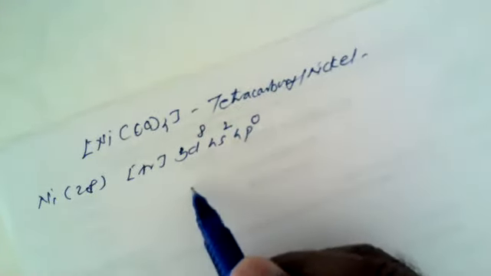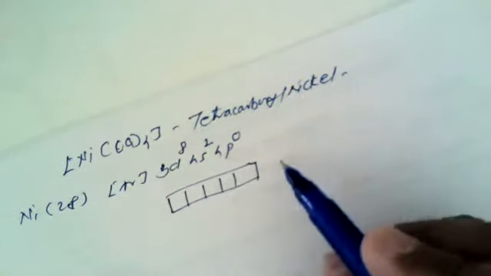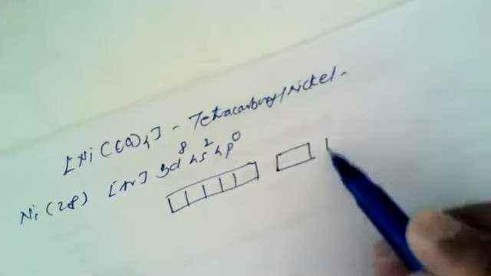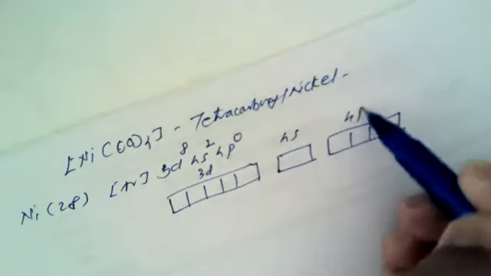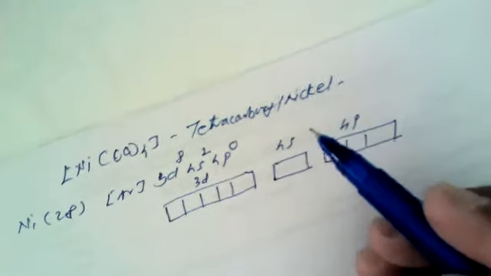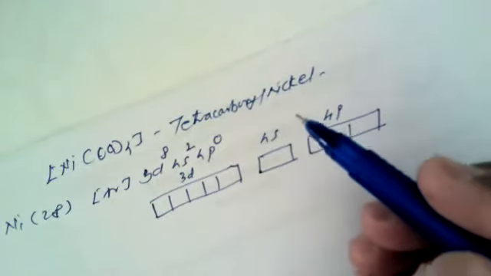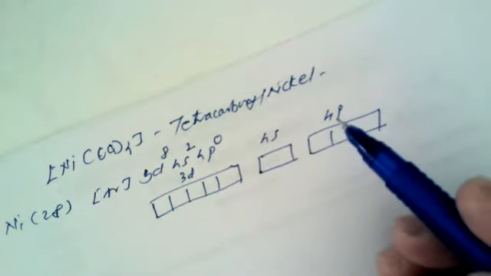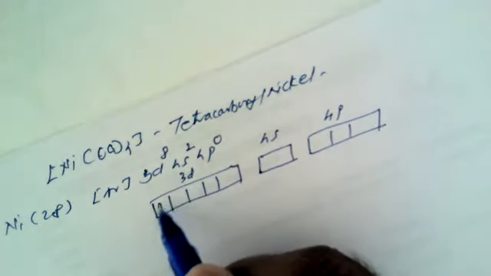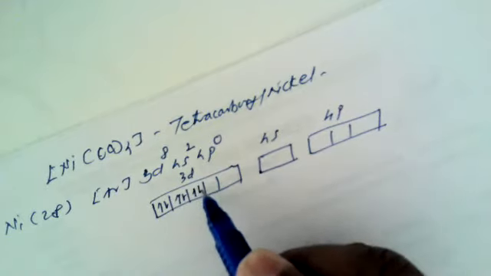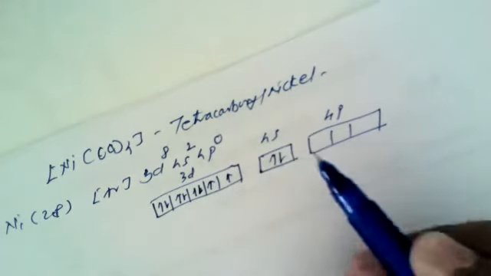Now if we try to represent the box diagram representation for this nickel, we can show it like this. This is 3d, this is 4s, and this is 4p. You must listen to how the bonding takes place in this tetracarbonyl nickel, because the bonding appears to be very simple, but it is difficult to understand. Now here the 3d orbital contains in all 8 electrons. So these are the 8 electrons from 3d, and 4s containing 2 electrons.